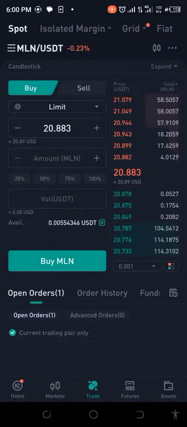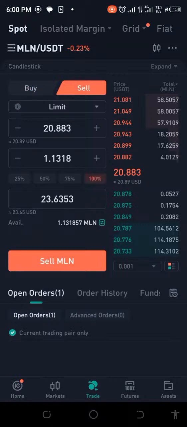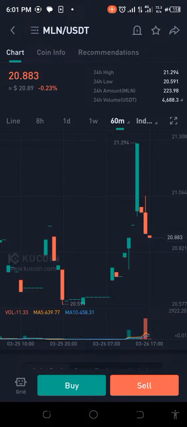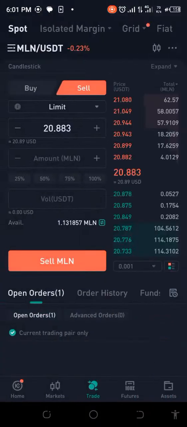I mean, let's see. Okay, let me try and see. Oh, still the same. Is this going to take long before it goes up high? I'm not going to place a bet on that. But what I would do is try to sell this to BTC. I'll put my eyes on MLN USDT. If it crosses 20.9 something, I'm going to do this.